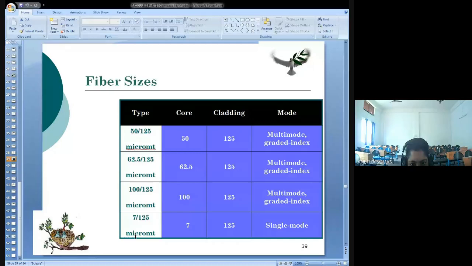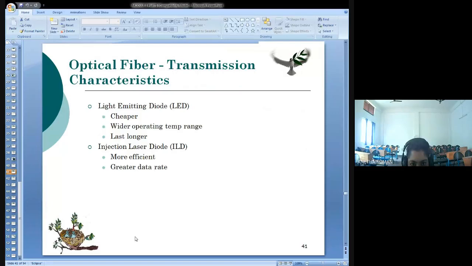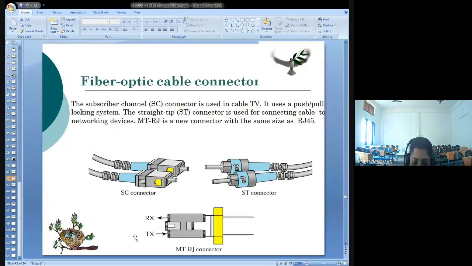Okay, now also I told about fiber sizes. It depends on the diameter of the core and the cladding. You have different types like 50/125, 7/125, etc. Now, in order to produce the beam of light, you should have light sources at the center side, and the light sources can be an LED or a laser diode. And these are the transmission characteristics of this LED or the laser diode. Similar to all the other cables, this fiber optic has connectors called SC connector, ST connector, and MT-RJ connector. Understood this much?